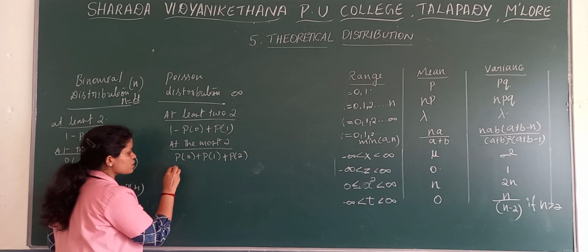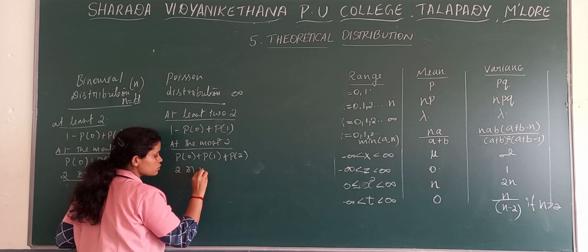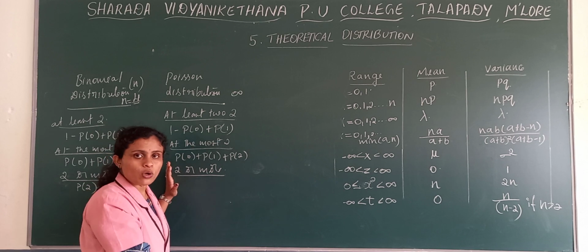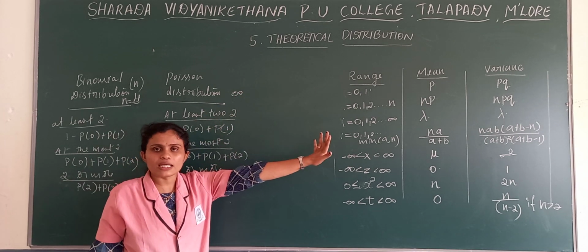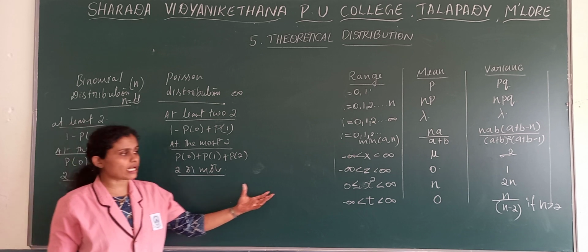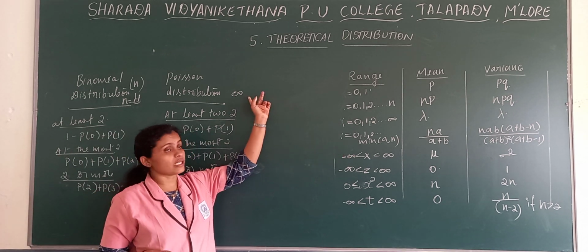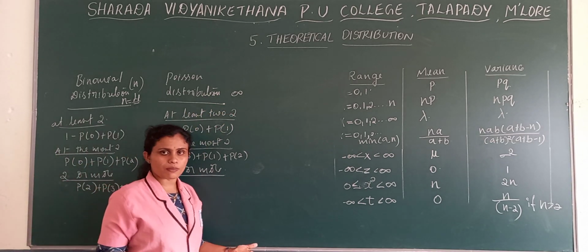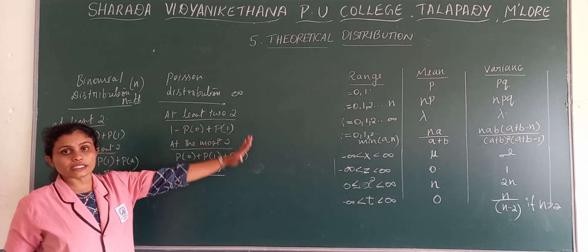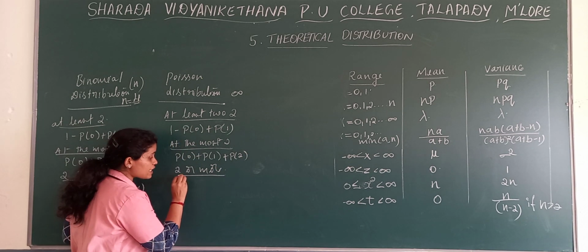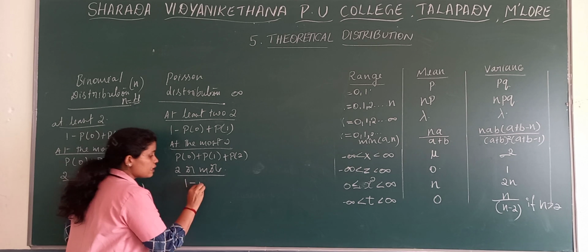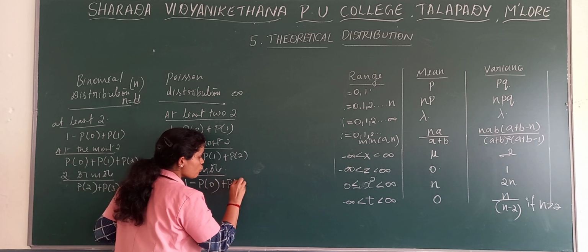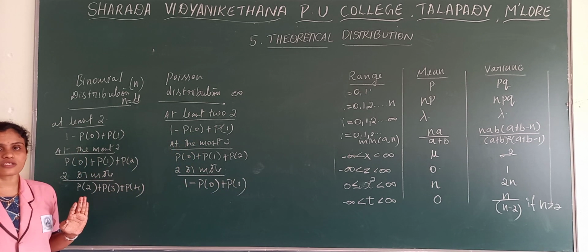But in the case of Poisson distribution, for 2 or more, we cannot take numbers above 2 because we don't know. It is still infinity, and it is not possible to calculate till infinity. It may have some limit, but we don't know it. So what to take? We cannot take numbers above 2. So in the case of 2 or more, from the total we deduct P of 0 plus P of 1. Then what remains over there?